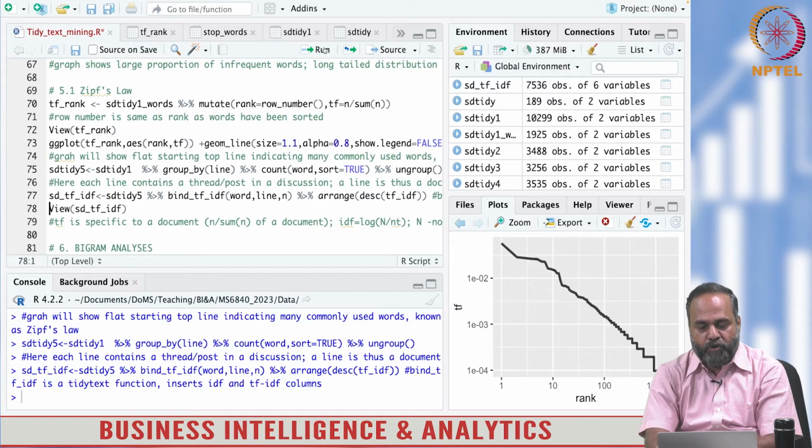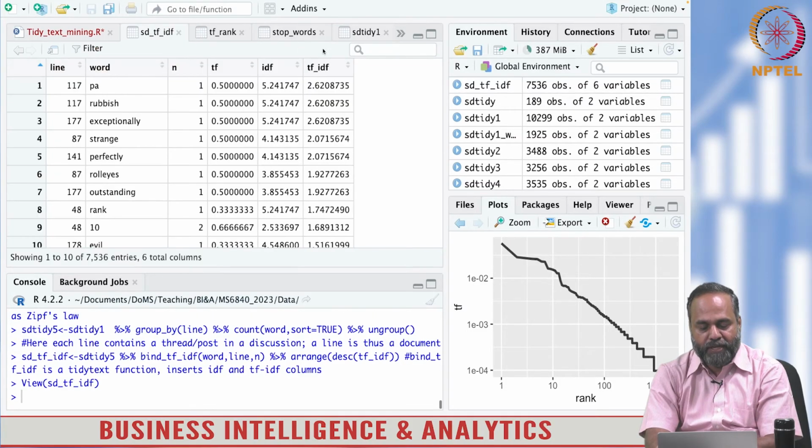Now we are going to look at the TF-IDF together. Importance of words, we saw that more than TF, what is more useful to understand the importance of a word with respect to documents is the TF-IDF. You can see that TF-IDF is with respect to documents. This is document 117.